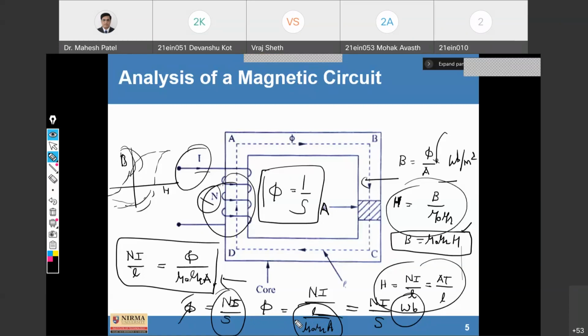Fine. So we have different analysis equations for magnetic circuit. We have compared with electrical circuit also. So one by one, please repeat the comparison that we have compared, around 11 to 12 different points.